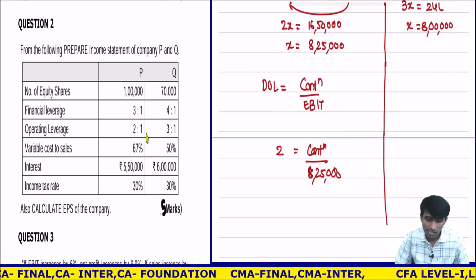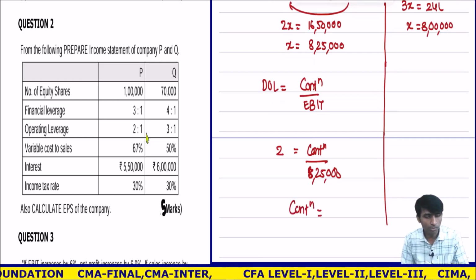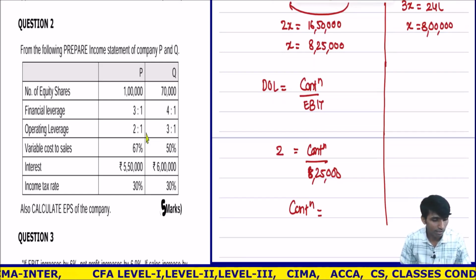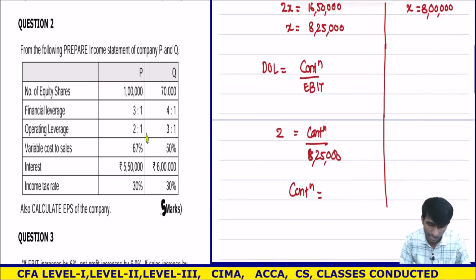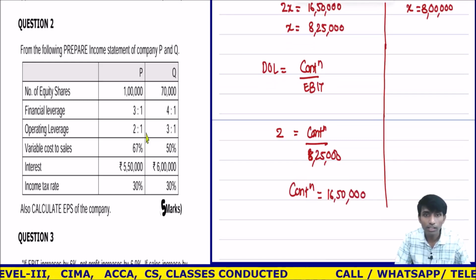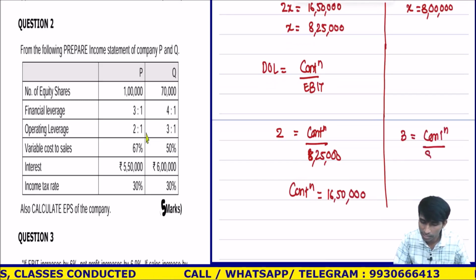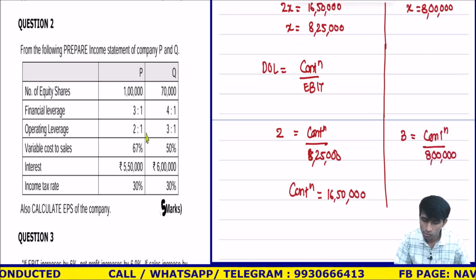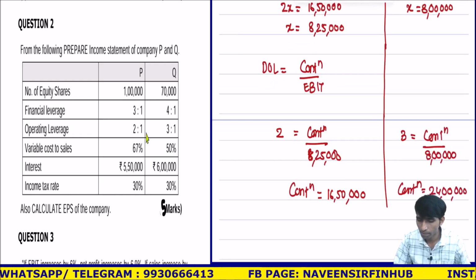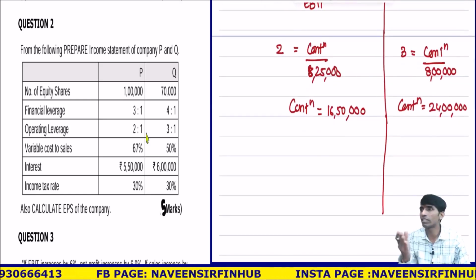In the same way, contribution here, how much will you get? Come on, tell me. Contribution is 8,25,000 into 2, which is 16,50,000. Correct. Here DOL is 3, which equals contribution upon EBIT. I have calculated above 8 lakhs, so contribution will be 24 lakhs. Correct? Done. Understood? Common calculations like this are going on, and in the same way you can do the left and right.